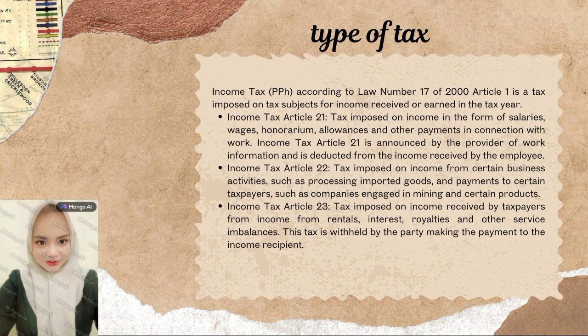Income tax Article 22 is a tax imposed on income from certain business activities, such as processing imported goods, and payments to certain taxpayers, such as companies engaged in mining and certain products. Income tax Article 23 is a tax imposed on income received by taxpayers from rentals, interest, royalties and other services. This tax is withheld by the party making the payment to the income recipient.